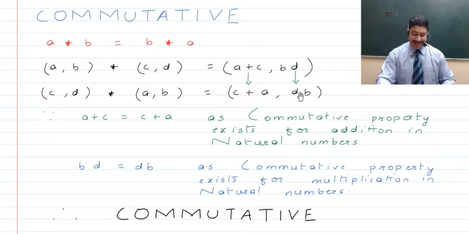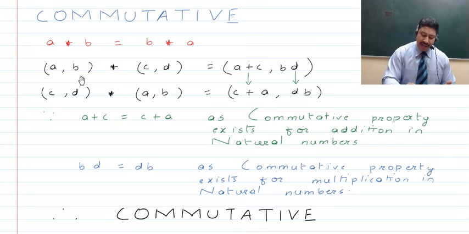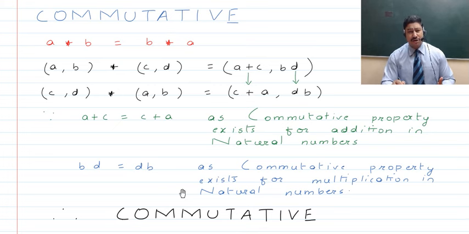Now we talk about the second elements, B into D, which obviously is going to be D into B, as the commutative property exists in the multiplication of natural numbers, and thus we can say that both of these elements are exactly the same. Thus if you keep the first ordered pair first or the second ordered pair first in doing the binary operation, the result comes out to be the same. As such, it is commutative property following binary operation.